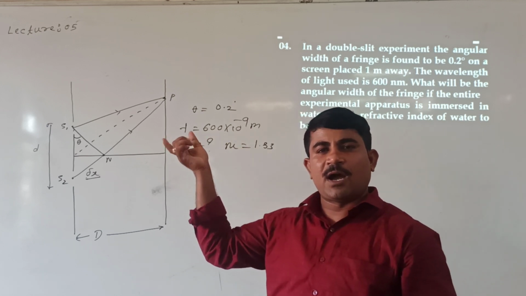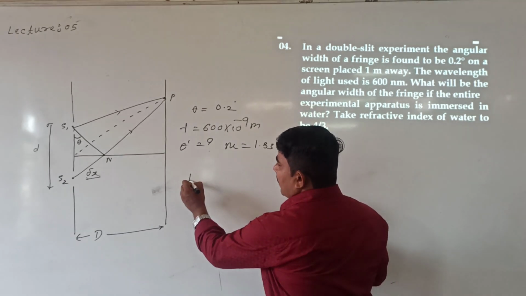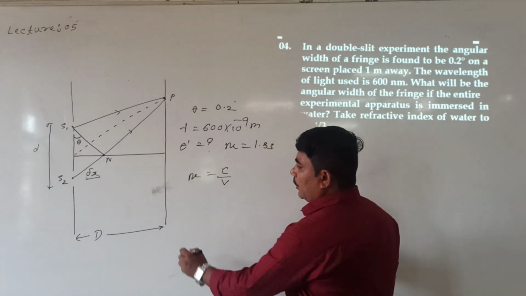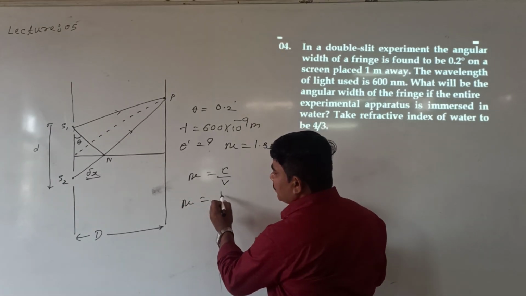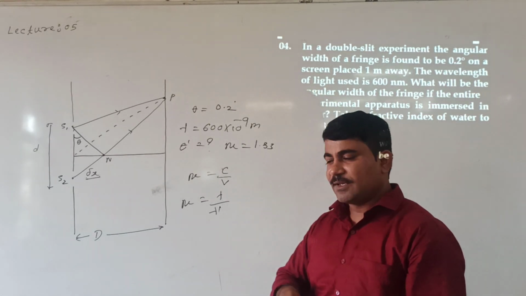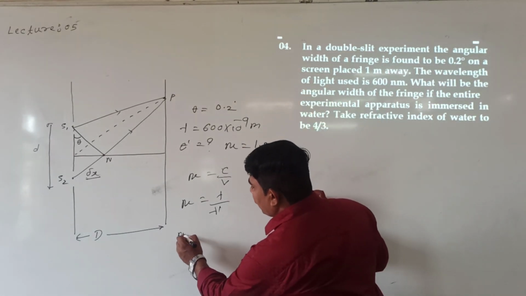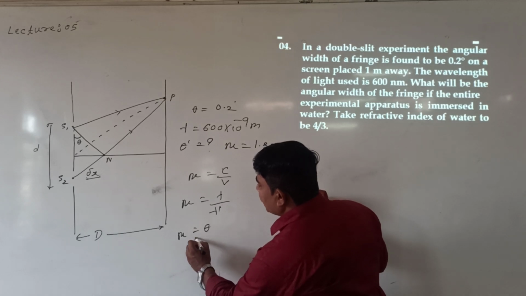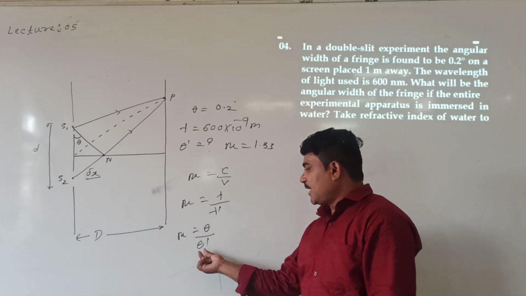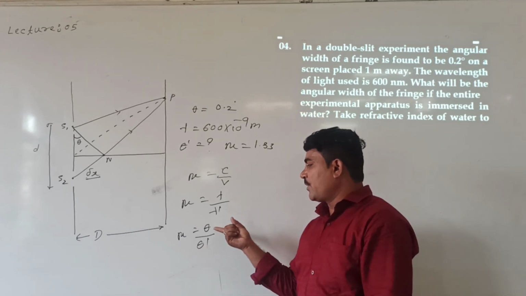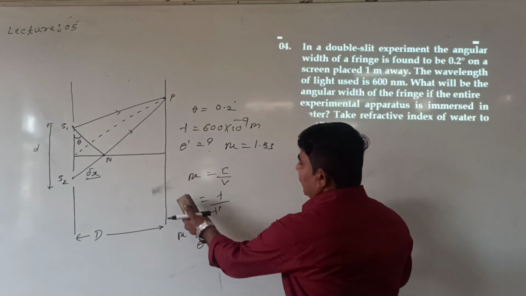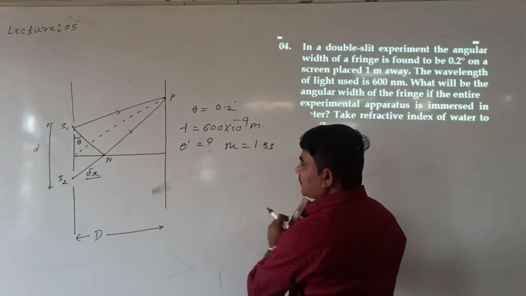Then in water, how much angular fringe width is available? Theta dash is available. How can we define refractive index? As the ratio of speed of light in medium, or the ratio of wavelength of light in medium, or else the ratio of angular fringe width in air to angular fringe width in medium. In water, theta dash is available. In air, theta is available. You can solve this numerical very easily.